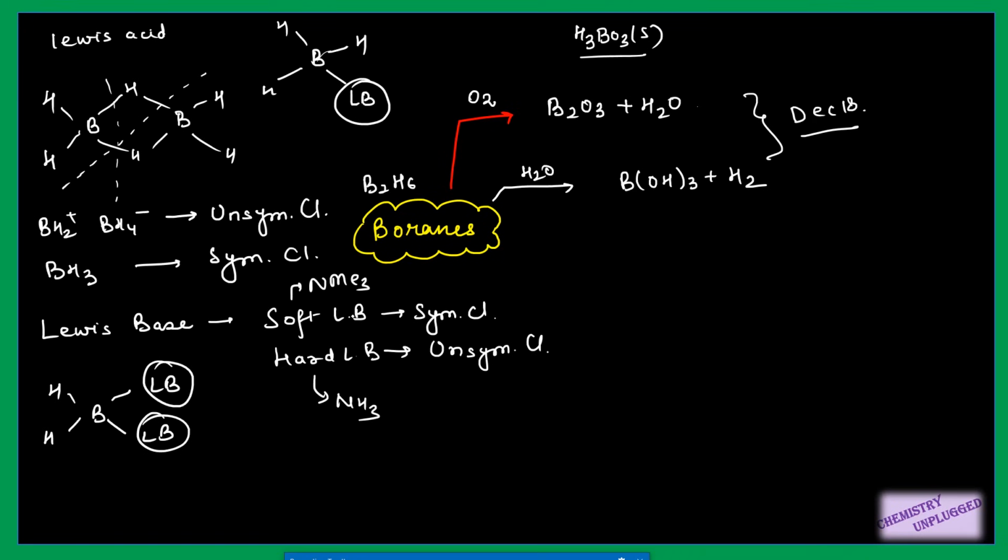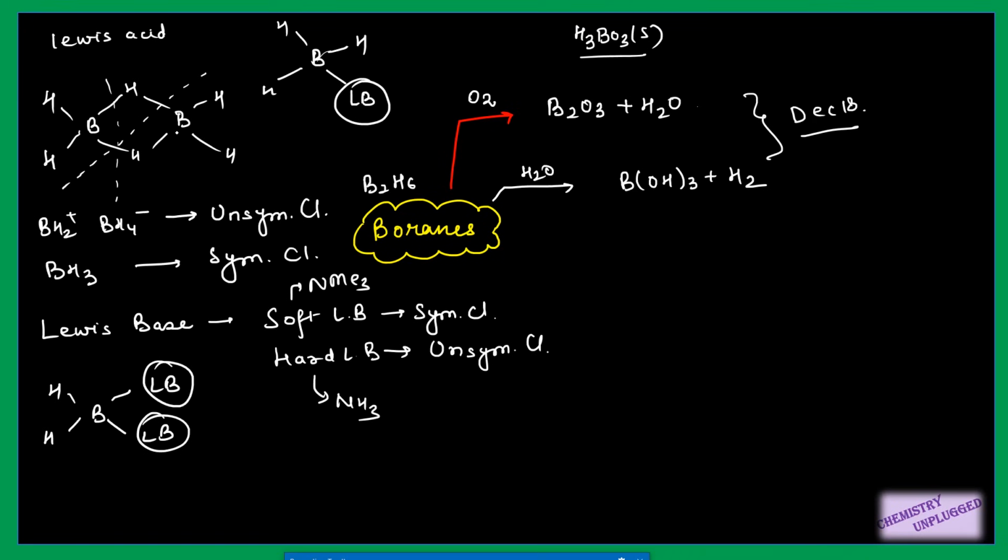We can also use different types of hard bases like OH minus. In case of soft Lewis bases, we can use a bulkier atom like sulfur. We can use dimethyl sulfide for this reaction. That will be your soft Lewis base and will show symmetrical cleavage. So this is about your B2H6.